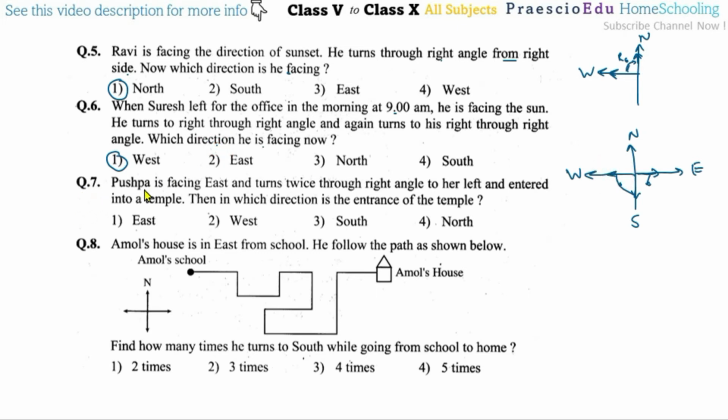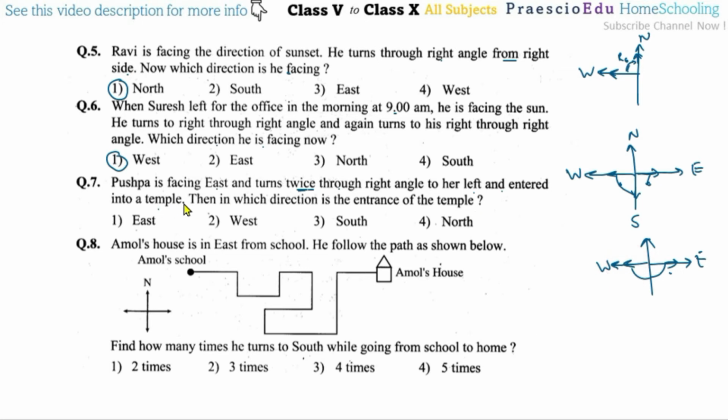Now question number 7, Pushpa is facing east and turned twice through right angle to her left and entered into the temple. Okay, now Pushpa is facing to the, this is east. Now two times means twice through the right angle. Now left is this 1 and 2. Now she is facing to the west.